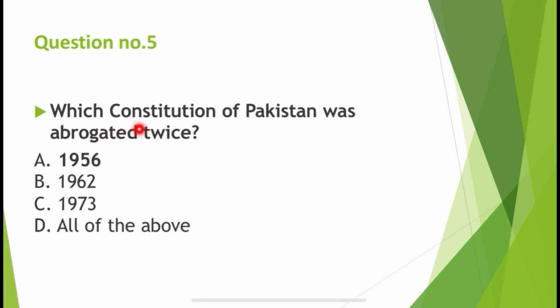Which constitution of Pakistan was abrogated twice? Correct answer is 1956.